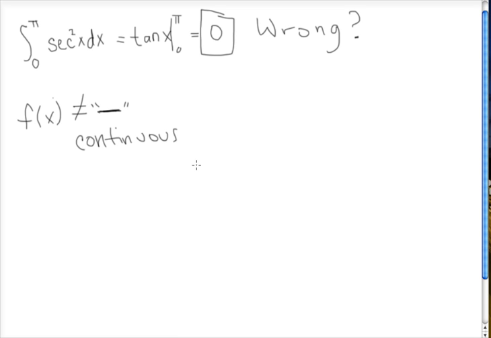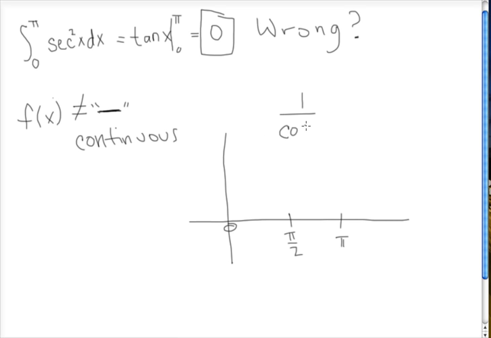If we were to graph secant squared x, we would see that at pi over 2, we have an asymptote. So I'm going to say we have 0, we have pi, and I'll put pi over 2 right in the center here. Don't forget that secant is the same as 1 over the cosine. So secant squared x is the same as 1 over cosine squared x.